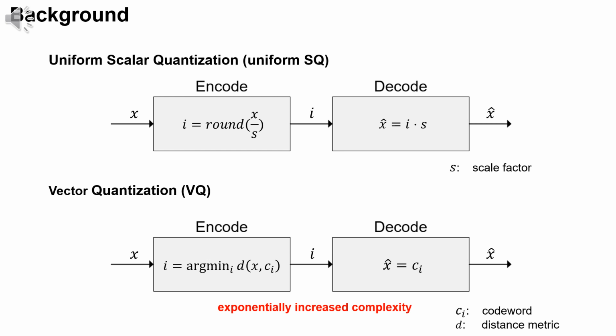Uniform scalar quantization rounds each element of the scaled vector x into the nearest integer, ignoring the correlation between different elements. Vector quantization maps the vector x into a code word with the minimal distance, which is more optimal in RD performance. However, the VQ complexity increases exponentially with rate and dimension, limiting the practical use of VQ.